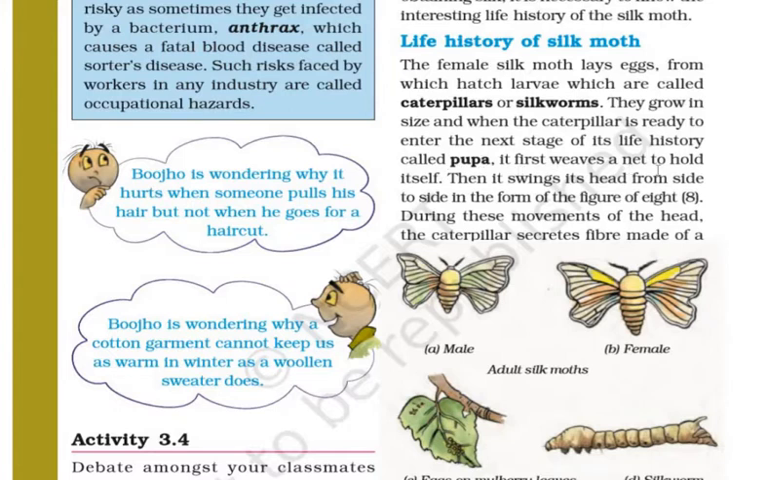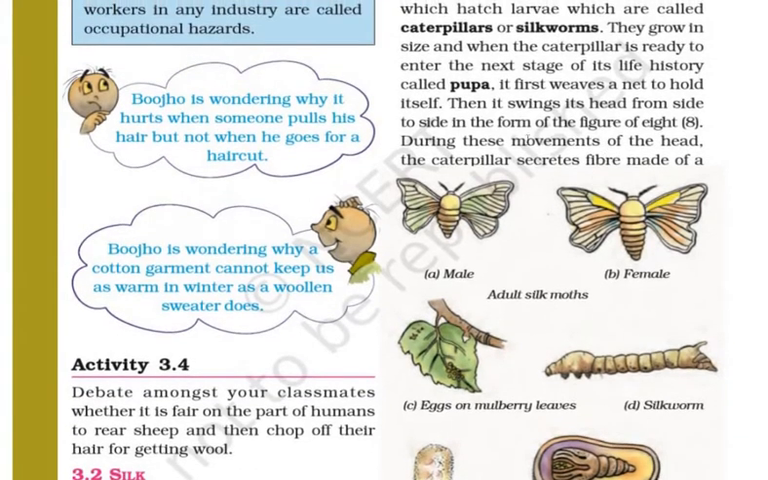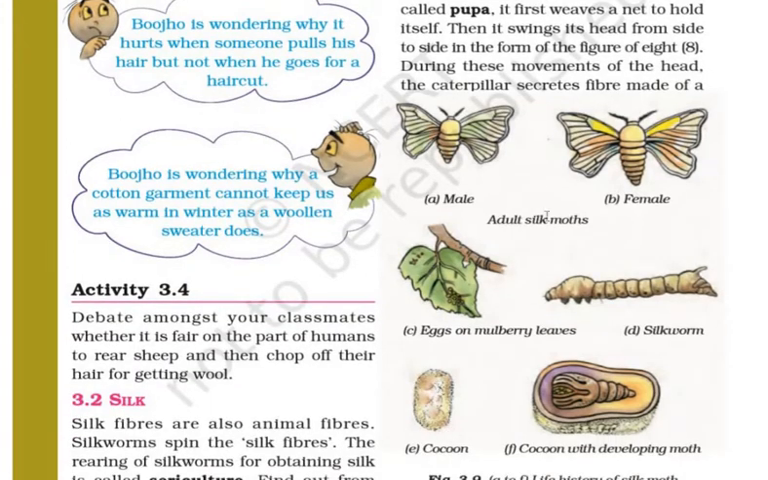It first weaves a net to hold itself, then it swings its head from side to side in the form of a figure of 8. So the pupa is obtained; you can see the male, the female, and eggs here, and the silkworm or the caterpillar. Then finally the cocoon will come, or it will get the form of a cocoon.